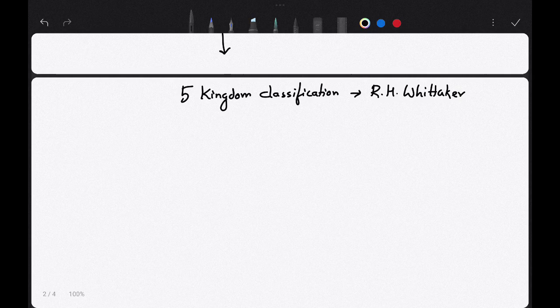I will ask, sir, what is this 5 kingdom classification? The organisms in this type of classification were mainly divided into how many types? 5 types. What are these 5 types? These are Monera, Protista, fungi, Plantae and Animalia.